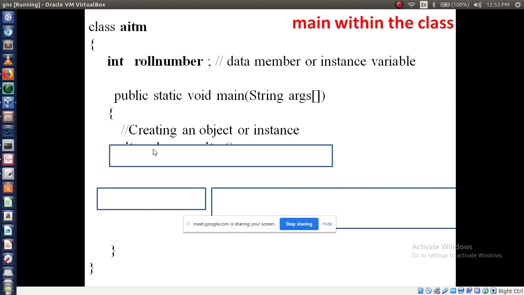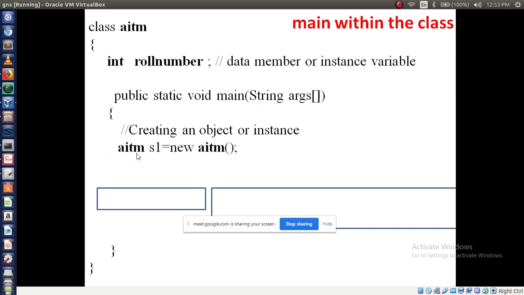Here my class name is AITM. A class name followed by a reference variable S1. We can call it a reference variable. All of you write: S1 is a reference variable. You can give any name. S1, whatever you want, you can give.